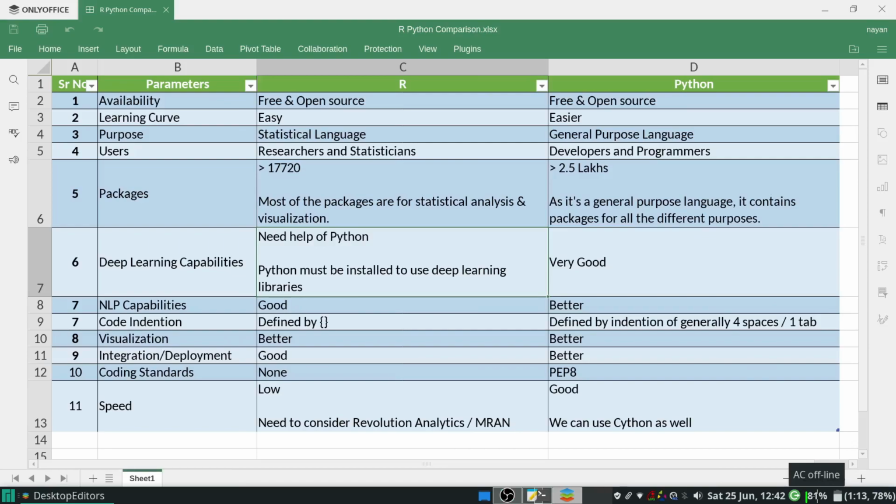Now, who are the users of R and Python? For R, the users are specifically researchers and statisticians, whereas developers and programmers will use Python heavily because it is a general purpose language.